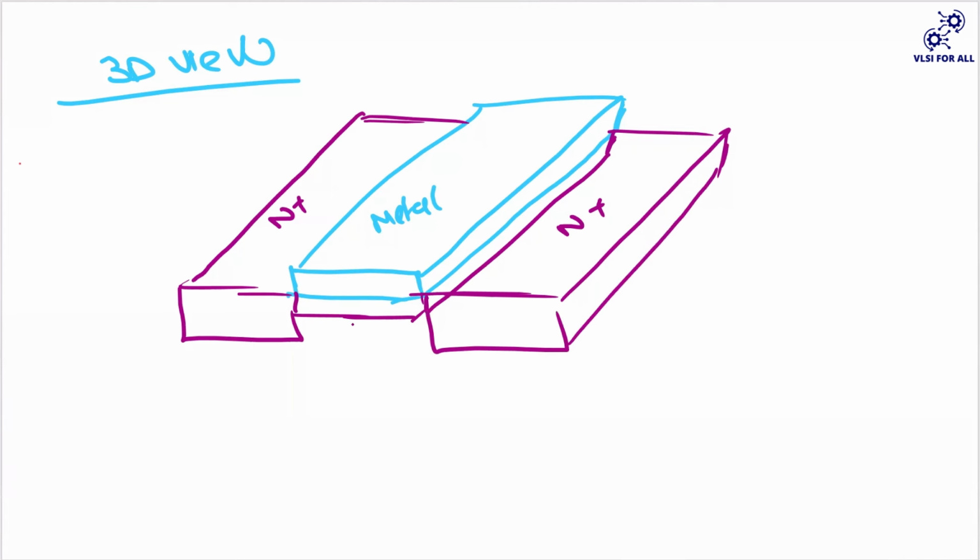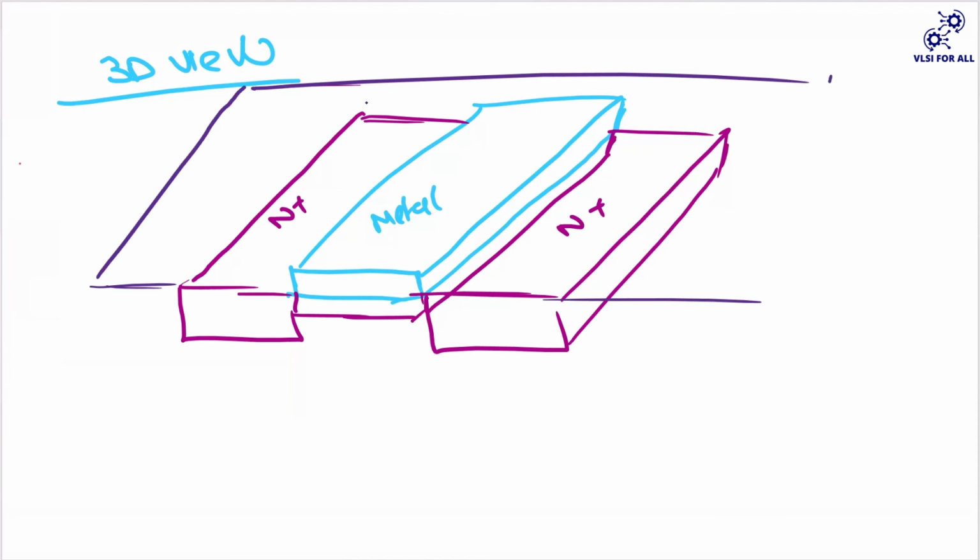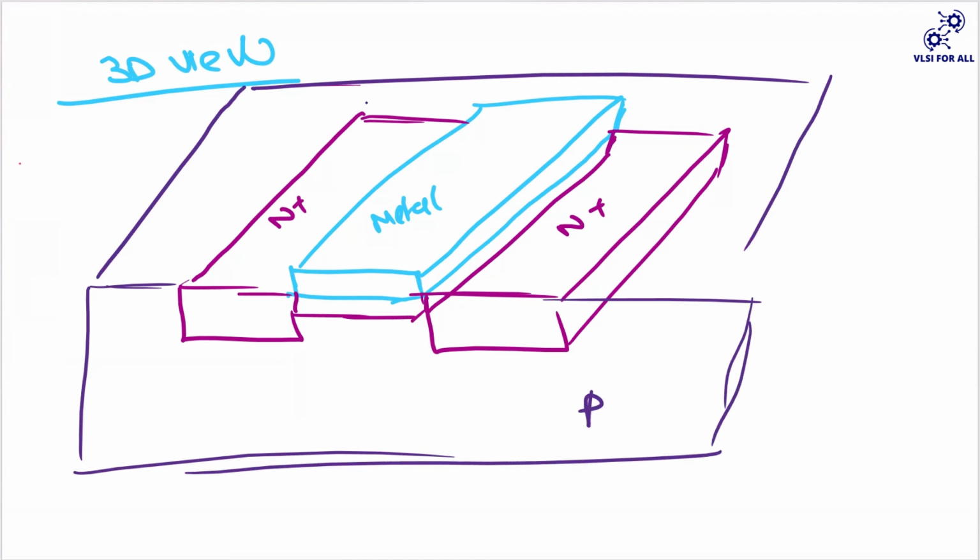So this is my substrate, which is your P-type substrate. Okay.